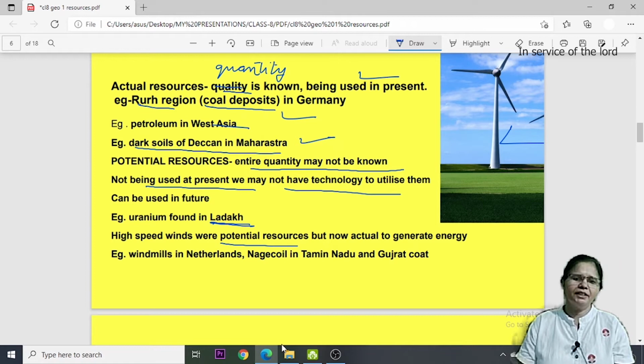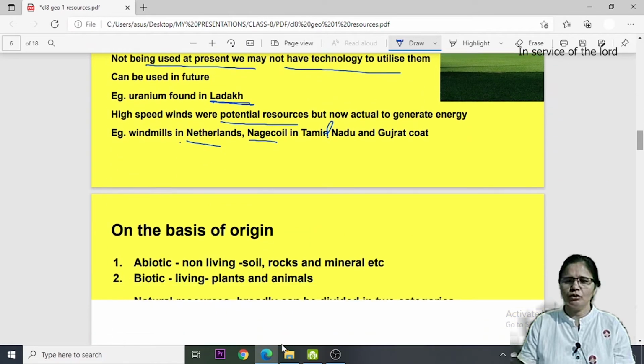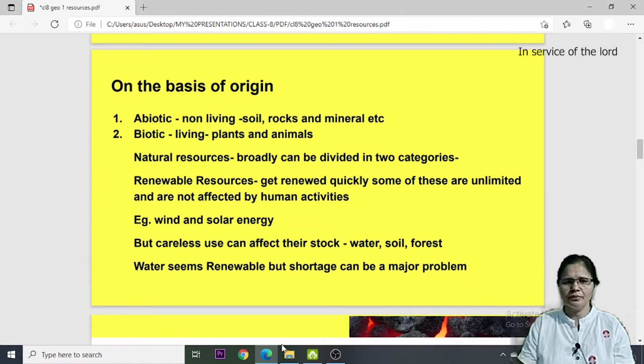You can find windmills in the Netherlands, Nagercoil in Tamil Nadu, and the Gujarat coast. So there you can find these windmills which have converted fast blowing winds into actual resources.